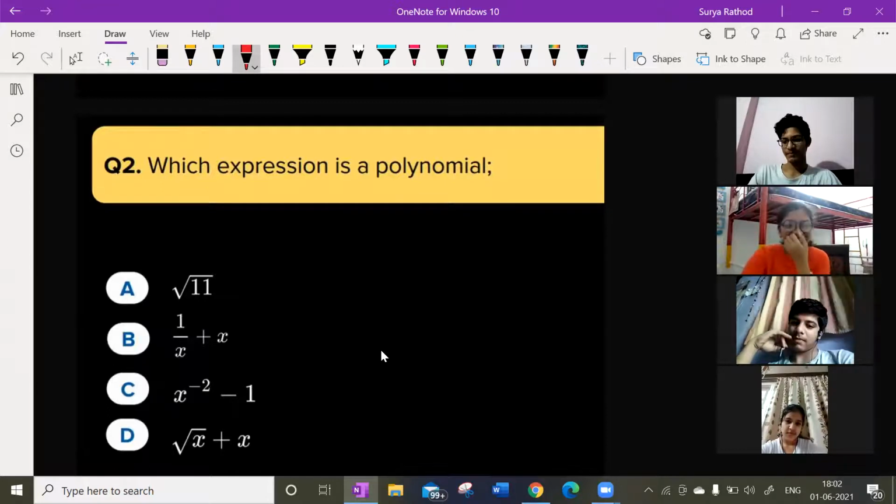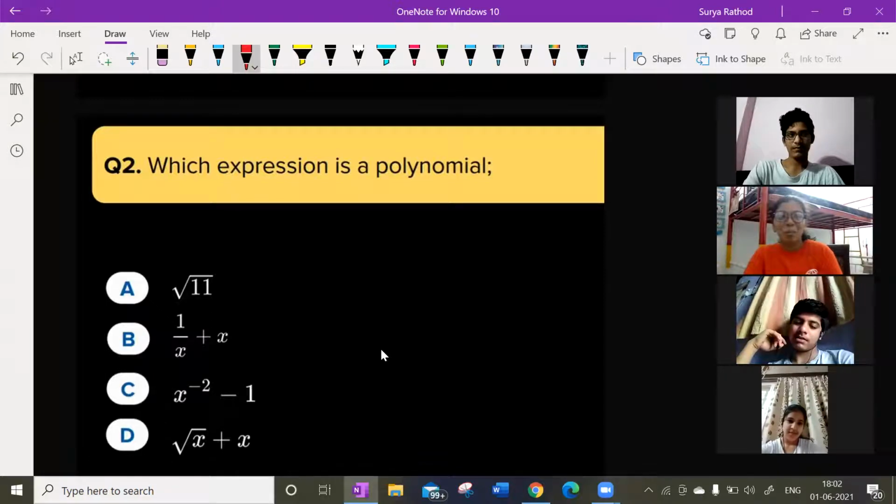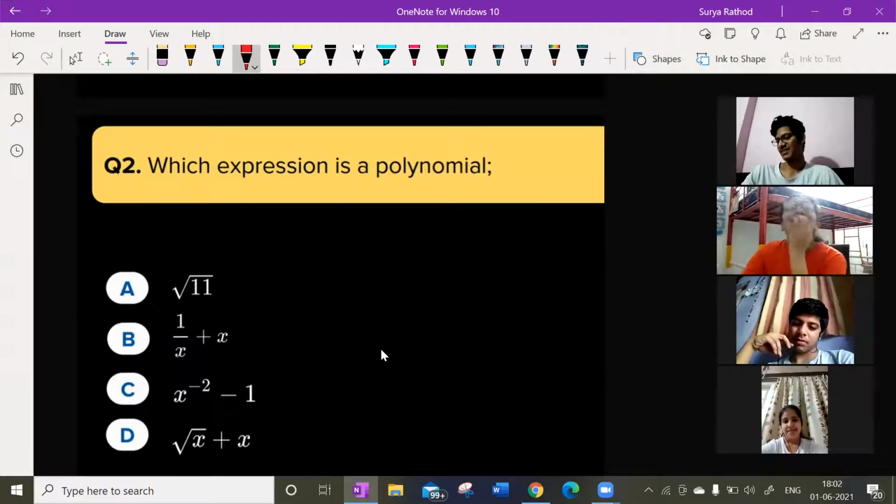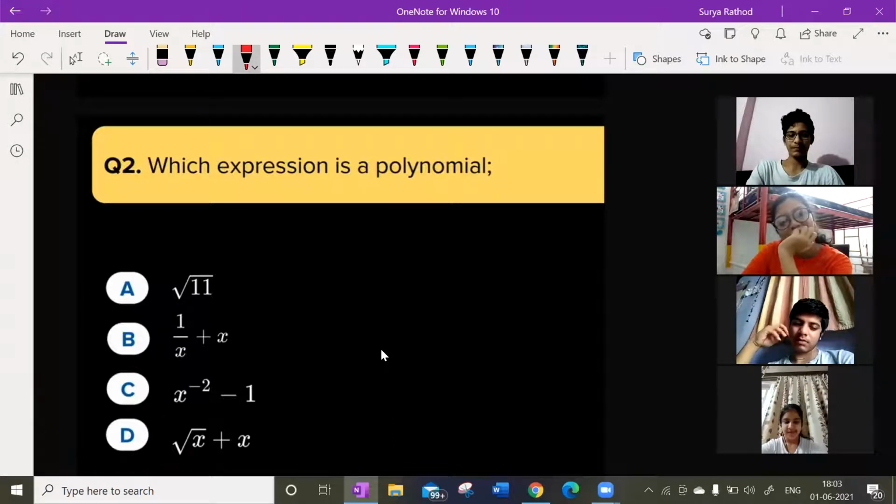See, Disha, what about your answer? Option A. Why A? What is the reason behind that? Sir, I think B is a polynomial.